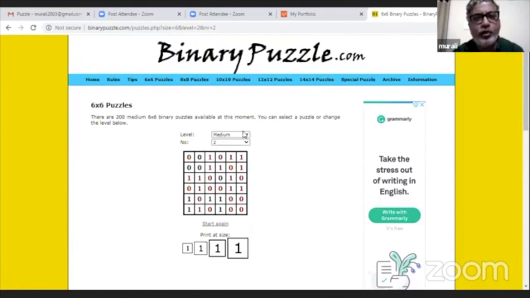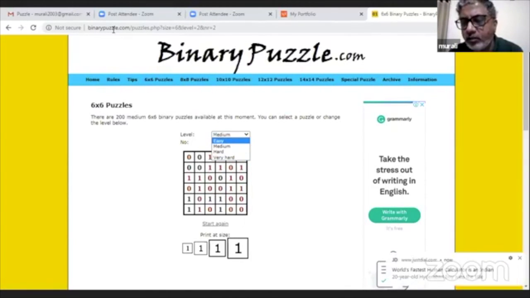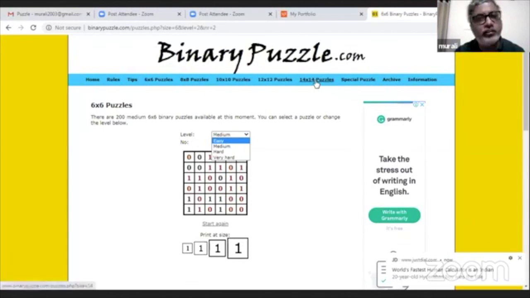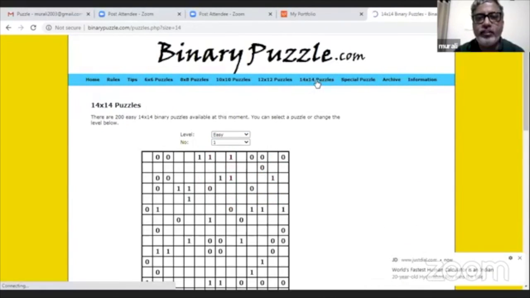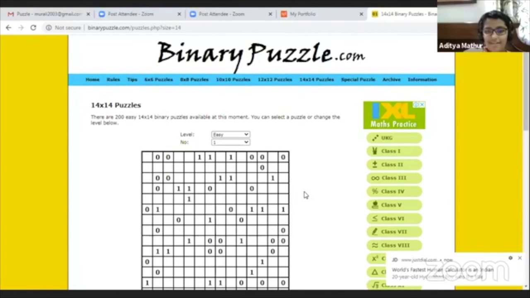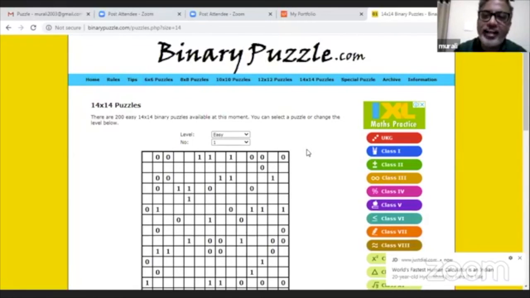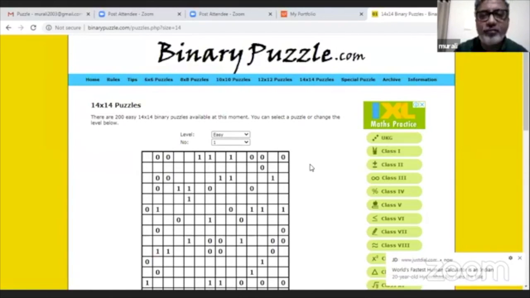Okay. So what you can do is, in your free time, you can increase the complexity to hard, very hard. This site is called binarypuzzle.com. You can note it down. Well, there's a 14 by 14 puzzle on the top. Is that the same thing? 14 by 14 is also there. You can select. But it would take a lot of time, about 20 or 25 minutes to complete it. I have done one 14 by 14.